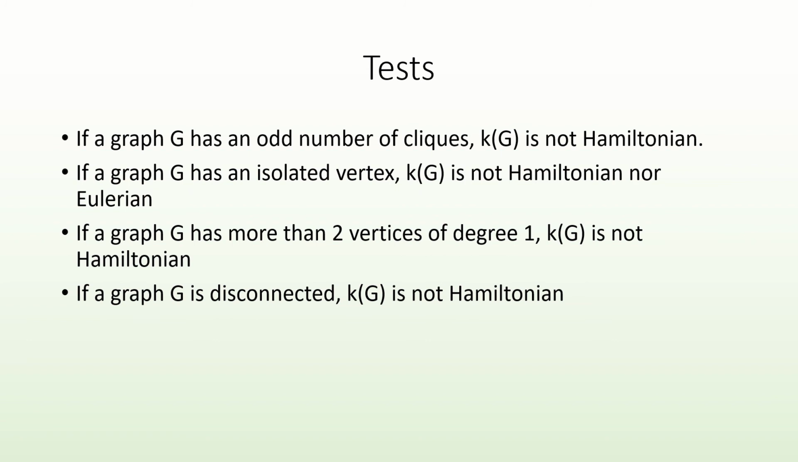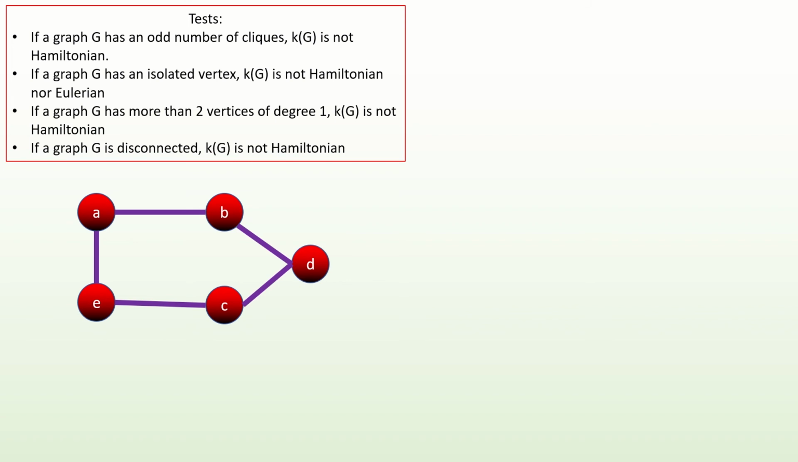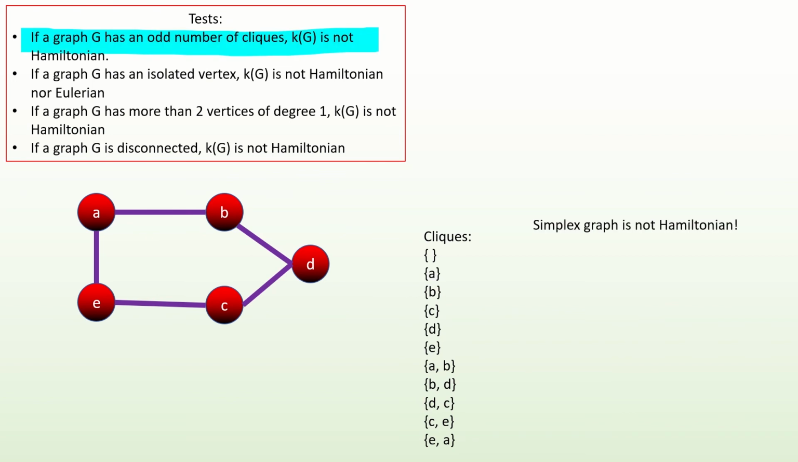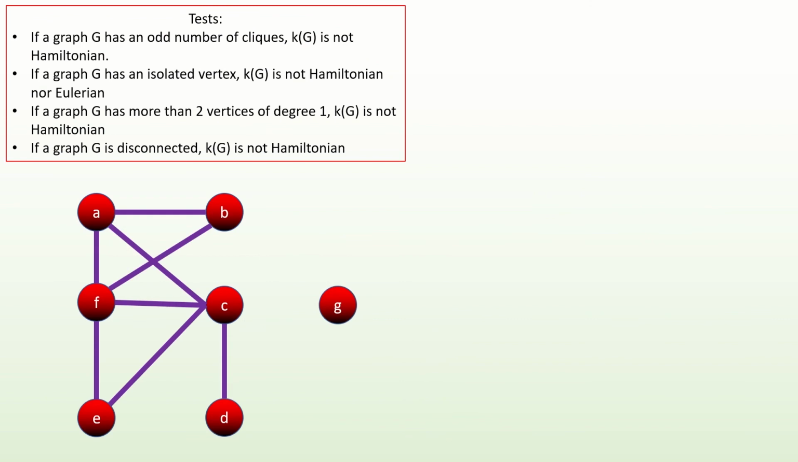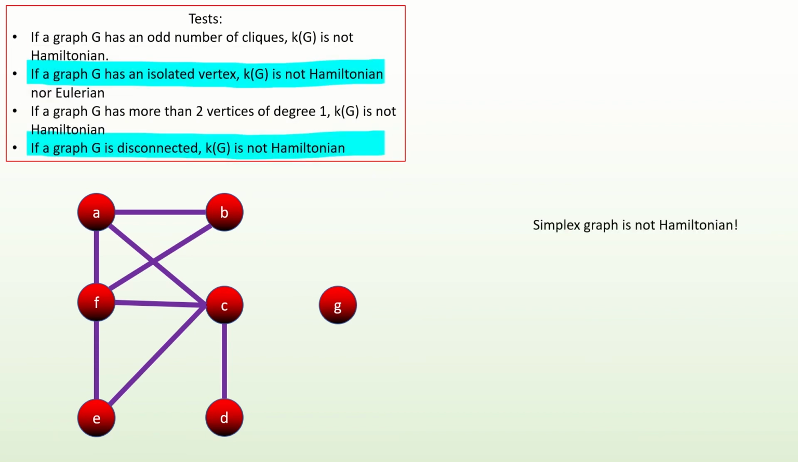To demonstrate these tests, here are a couple more examples of graphs that are not Hamiltonian. Without finding the simplex of this graph, can we say whether it's Hamiltonian? Well, let's list out the cliques, and if you count them up, there's 11 of them, which is an odd number. So by our first test, the simplex of this graph is not Hamiltonian. Next, what about this graph and its simplex graph? There are a lot of cliques here, so maybe we don't want to list them all out. Thankfully, we can see it has an isolated vertex, so the simplex graph is not Hamiltonian by our second or fourth tests.